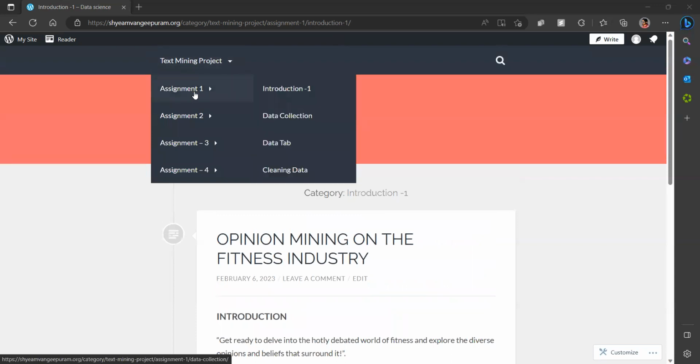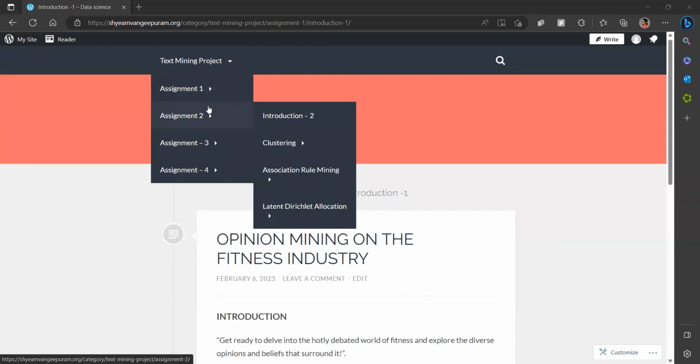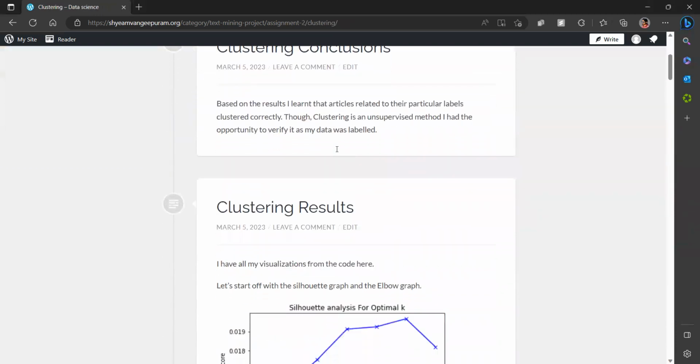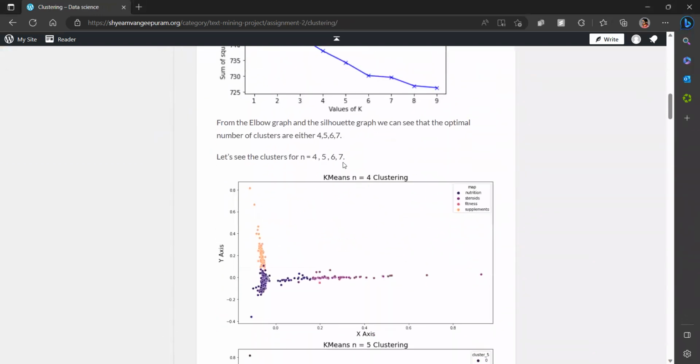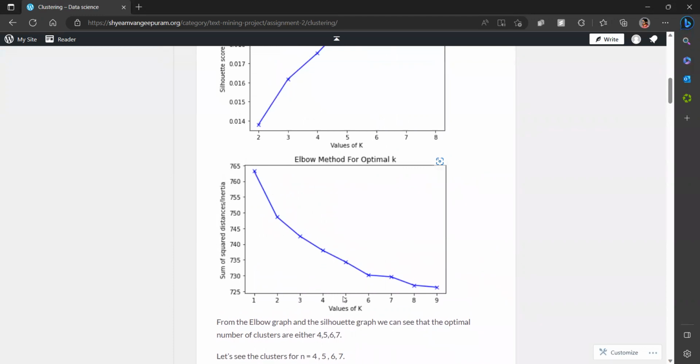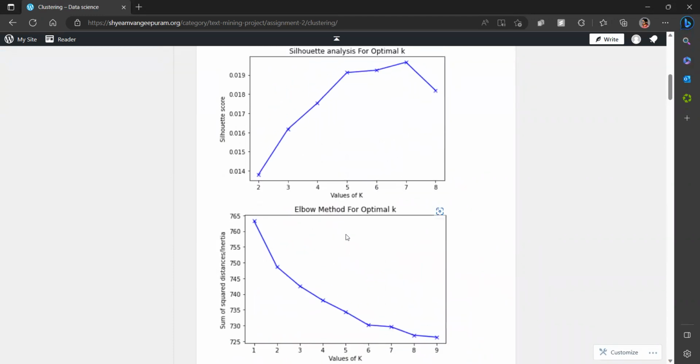And so for data collection, I used Twitter API and News API, and they were categorized into four different labels and cleaned and formatted to my liking to conduct analysis. So let's see. Then if you go into clustering, we can see that the labels were categorized based on the four labels. So I chose k equal to 4, and we can see that they are categorized pretty evenly. They are differentiated well when we choose k equal to 4, and the optimal cluster is also at k equal to 4 or 5, something like that.